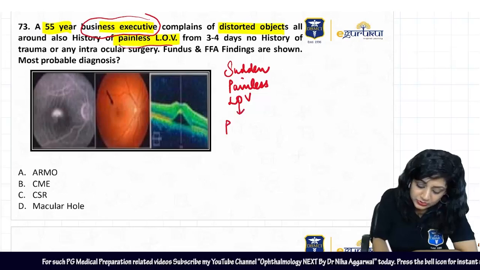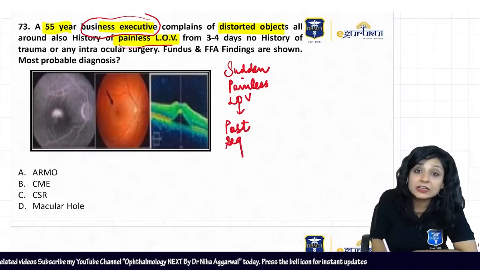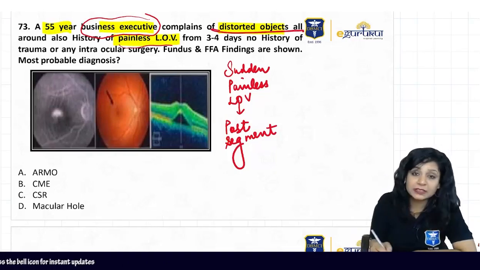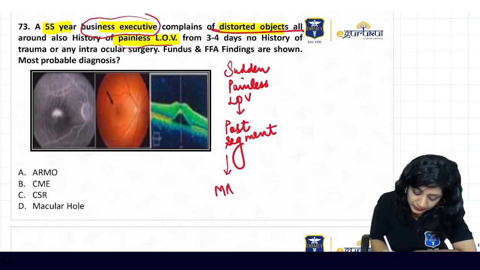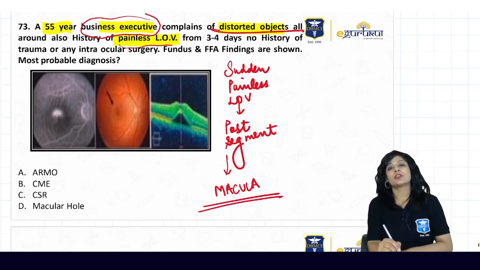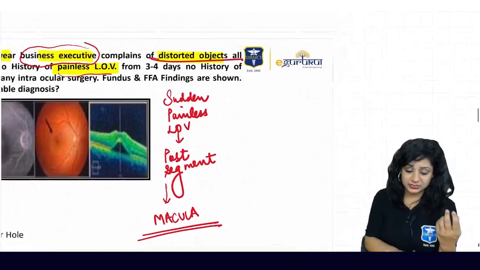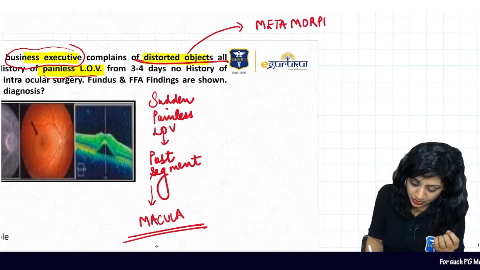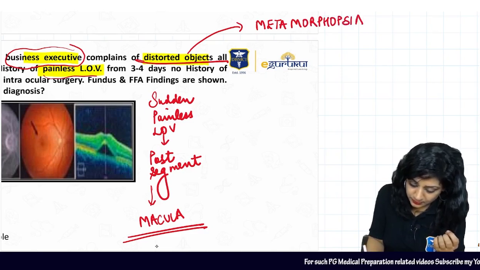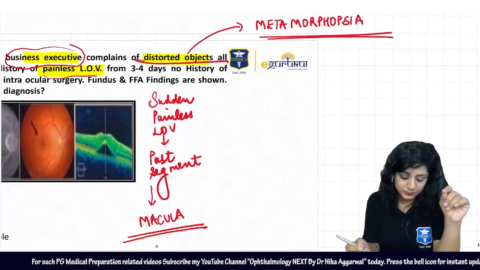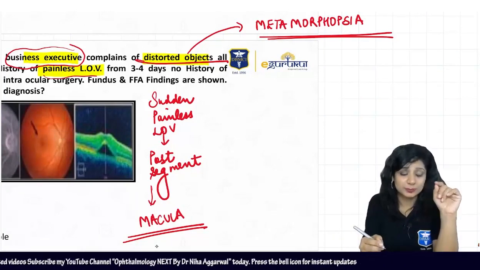So think about the posterior segment. Then you have distortion. Distortion means think about the macula, because the sharpest image of the object is formed on the macula. So whenever you have distorted objects seen, what is this called? This is called metamorphopsia. Whenever I am having distortion of objects, we have metamorphopsia. Always think about macular pathology.